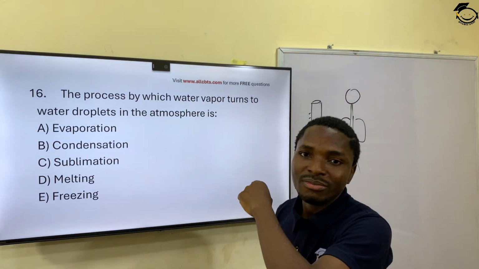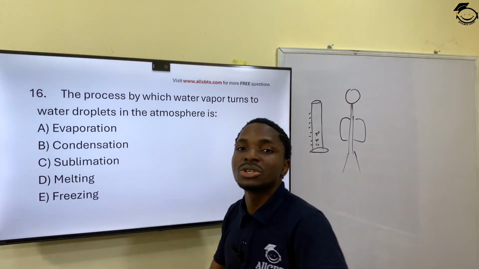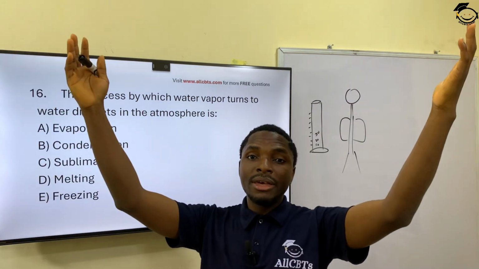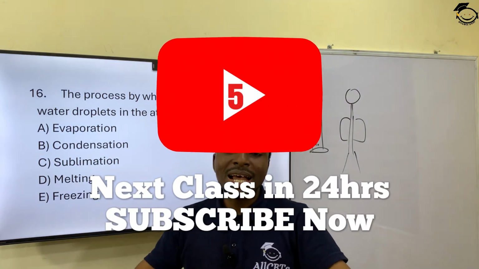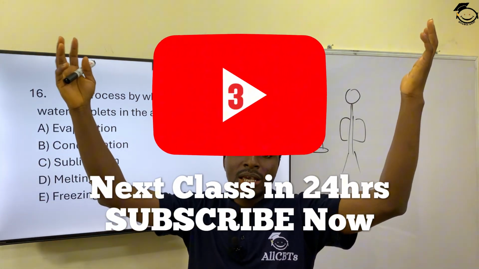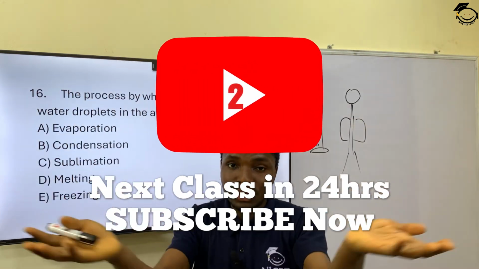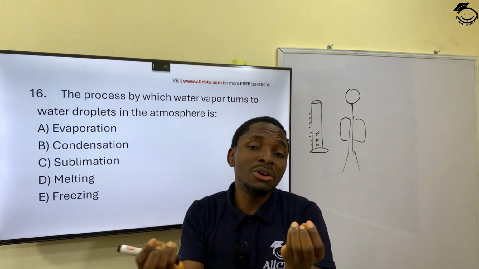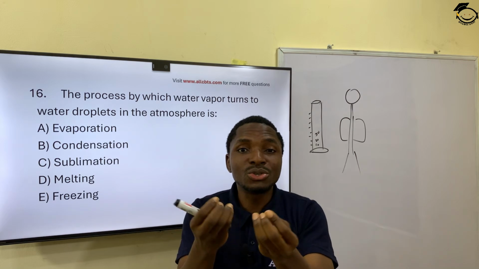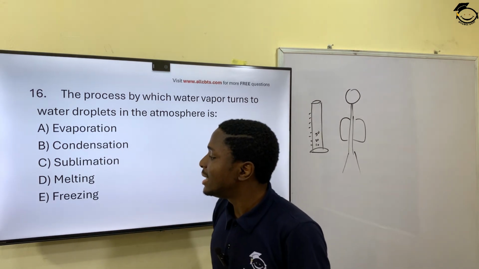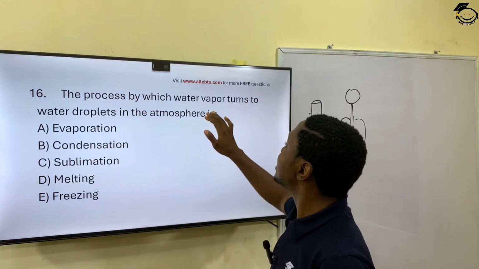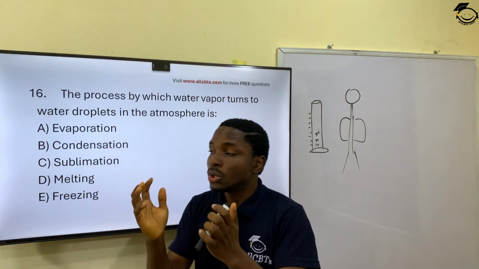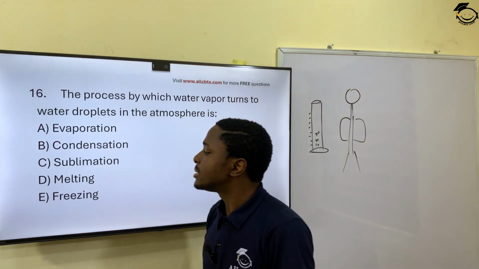Condensation. So evaporation is the process by which water is taken from the earth into the atmosphere. Condensation is the process by which that water that has been taken into the atmosphere forms clouds, which is more or less water molecules coming together, and then the other processes continue. So condensation is that process by which water vapor turns to water droplets.